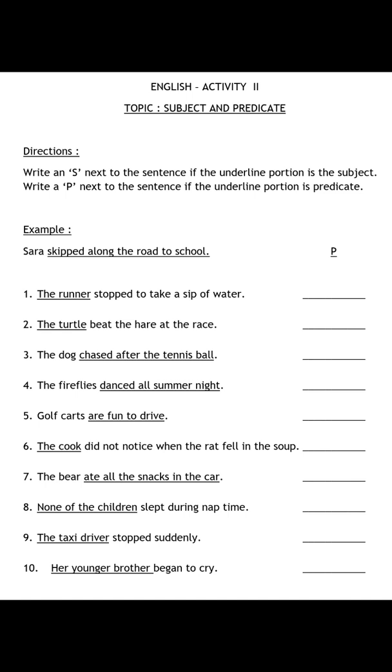Eighth, none of the children slept during nap time. And underlined part is none of the children. So it's subject or predicate? It's subject. So we will write down S here. Ninth is, the taxi driver stopped suddenly. Who stopped suddenly? The taxi driver. Taxi driver is the subject and underlined part is the taxi driver. So we will write down S here. Last sentence is, her younger brother began to cry. Who began to cry? Her younger brother. And underlined part is her younger brother. So we will write down S here.